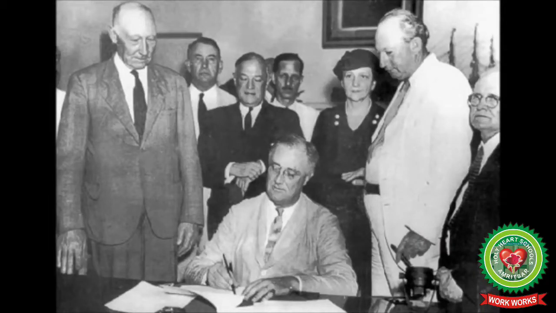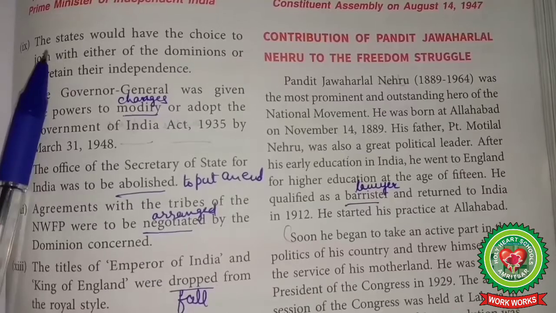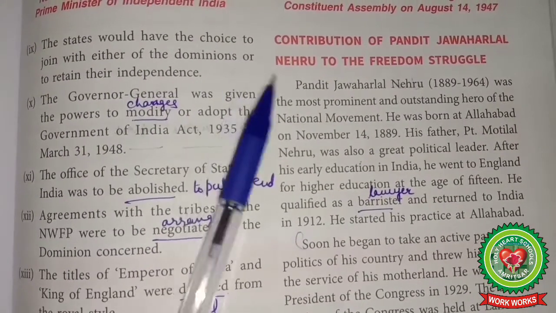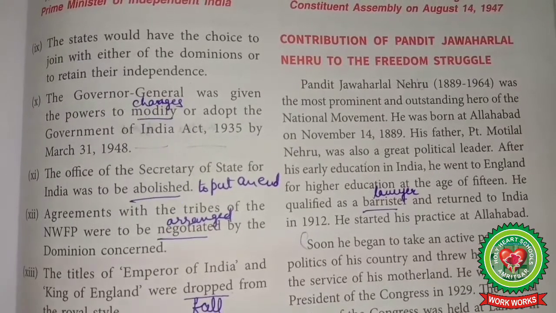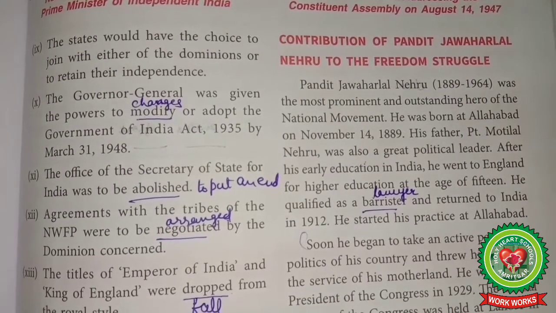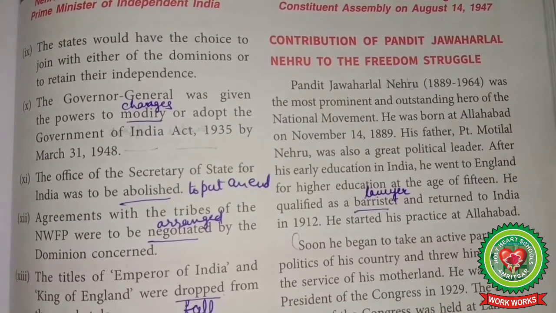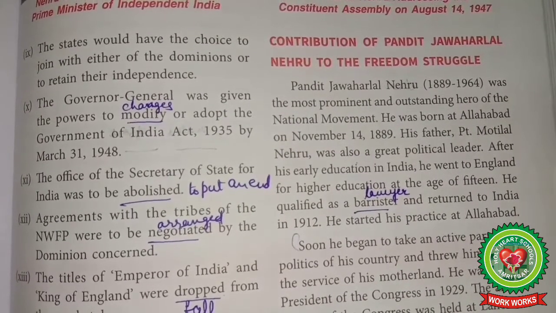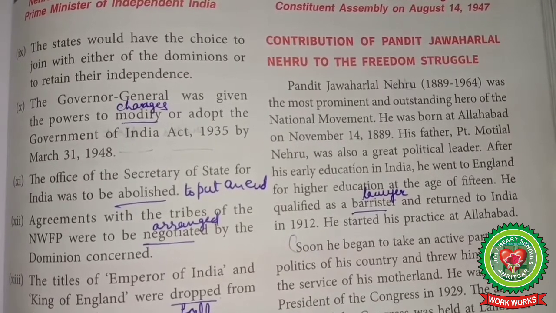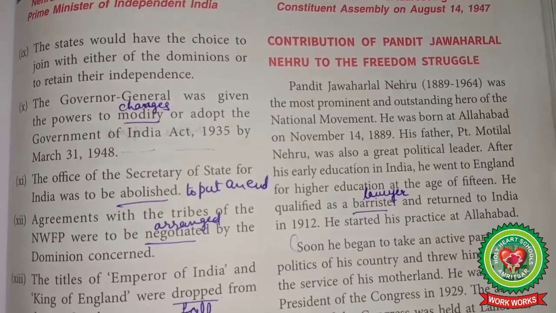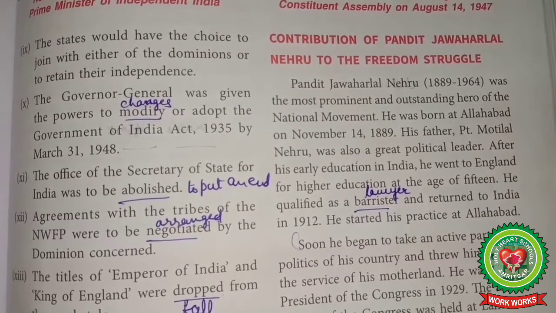Each dominion and province was governed according to the Government of India Act 1935 till the new constitution was framed. The states would have the choice to join with either of the dominions or to retain their independence. Paramountcy of Britain over Indian states came to an end on 15th August 1947. The princely states thus became independent and could join either India or Pakistan or even remain free altogether.